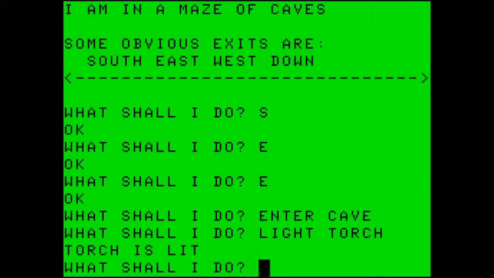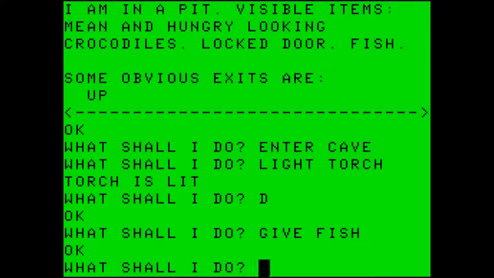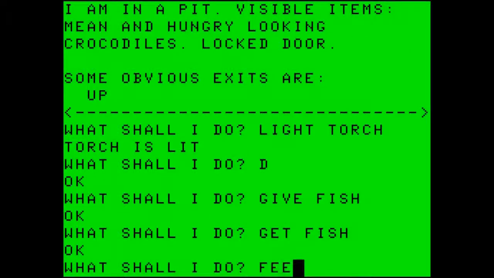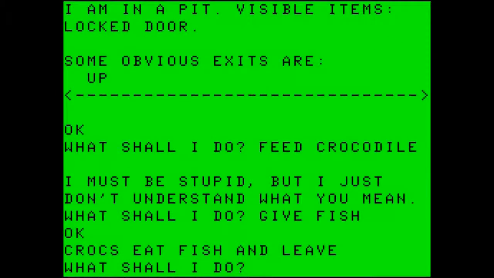In a maze of caves, obvious exits are south, east, west, and down. And let's go down. In a pit, visible items are mean and hungry-looking crocodiles. Locked door. Obvious exits are up. So let's give the fish to the crocodiles. And as you see, nothing happened, so let's get the fish again. Let's try feed crocodiles. It does not understand that. Let's try give fish again. Crocs eat the fish and leave.